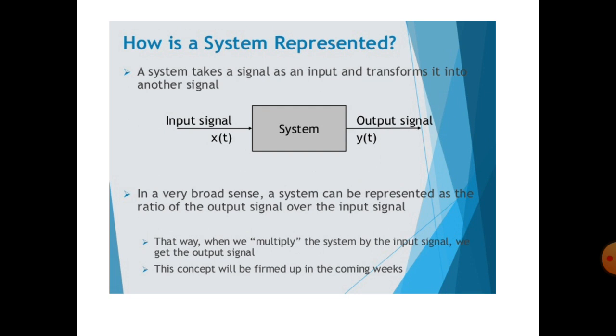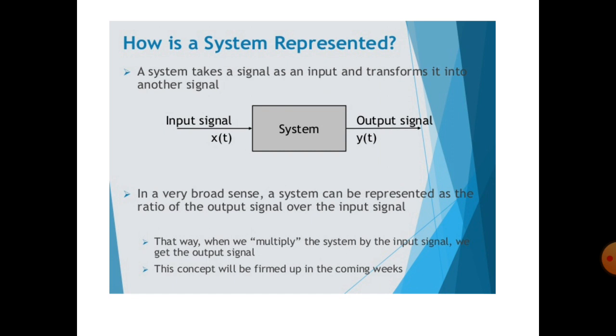So this slide shows how a system is represented. A system takes a signal as an input and transforms it into another signal. For example, the input signal x of t is a CT signal, which is given to the system or transformation.